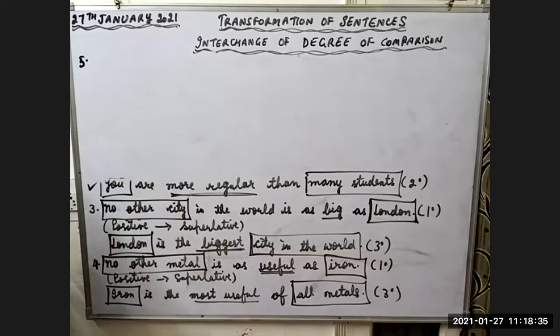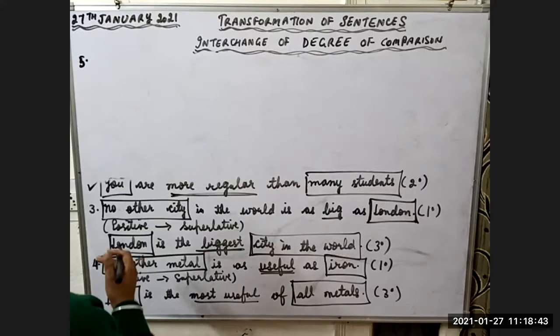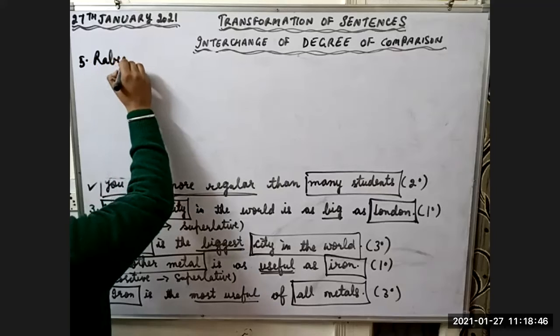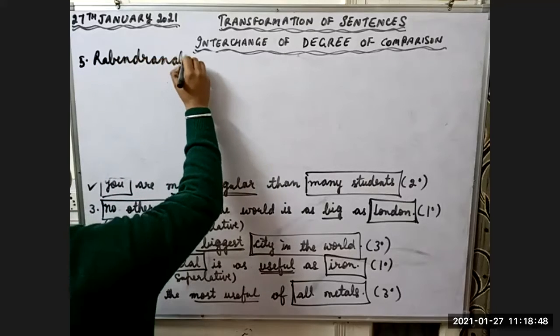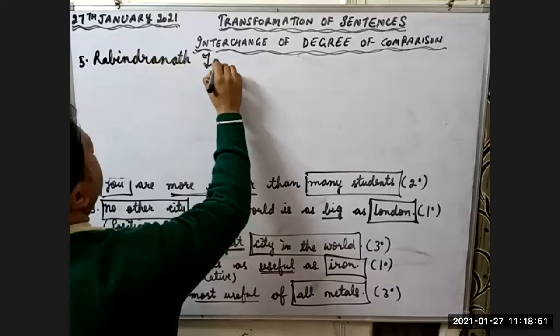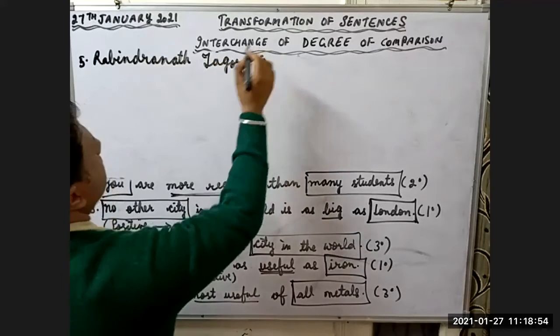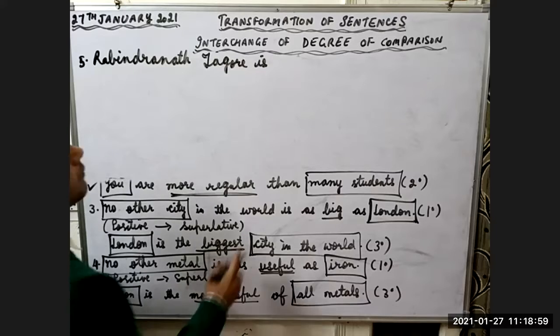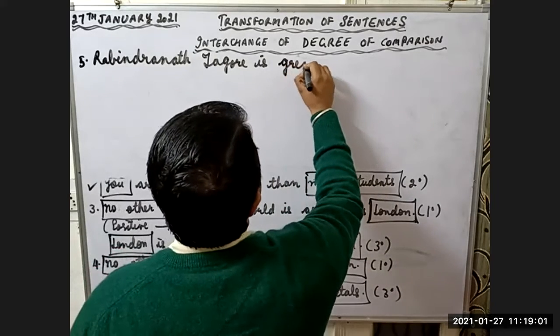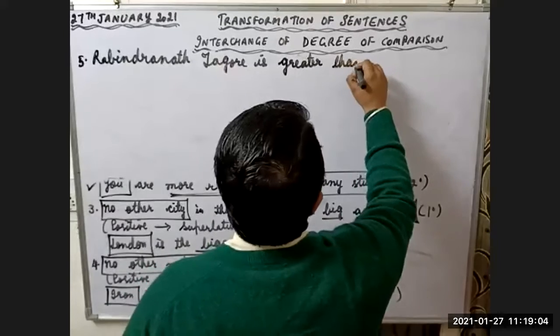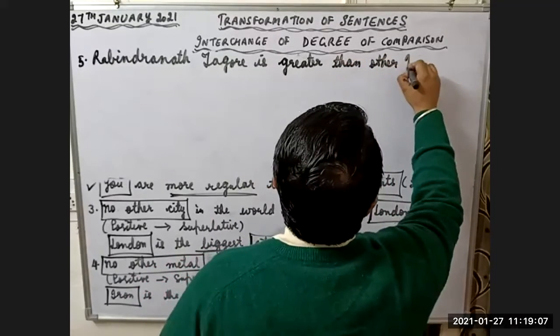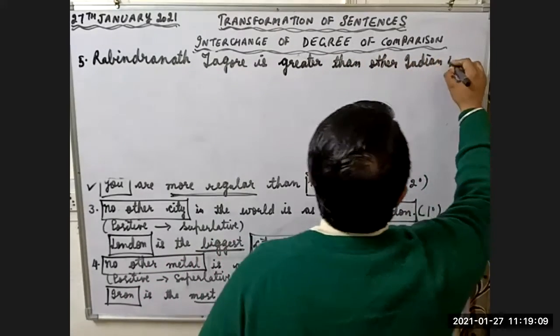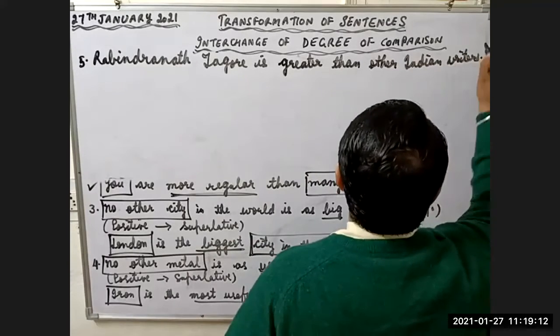Fifth example. Rabindranath Tagore is greater than other Indian writers.